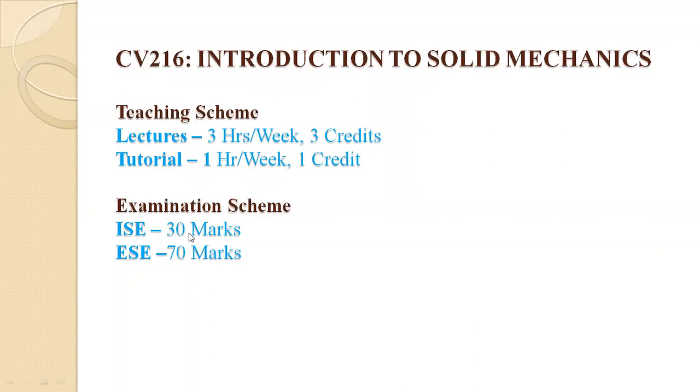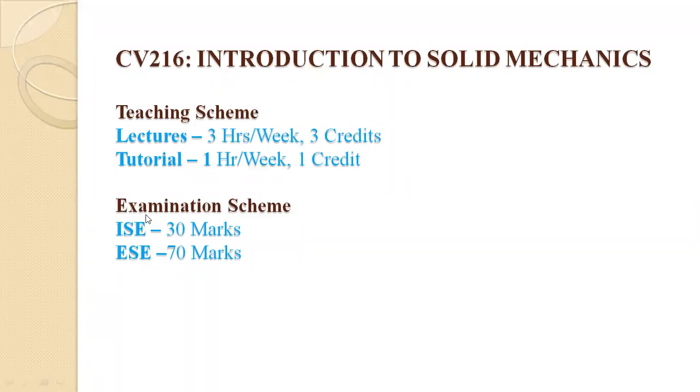ISE marks depend on your ISE 1 and ISE 2. We will take the average of both ISEs and convert into 30 marks. We will conduct ISE 1 for 30 marks, ISE 2 for 30 marks, and finally we will convert in 30 marks. Okay, so ISE is first and then ESE.